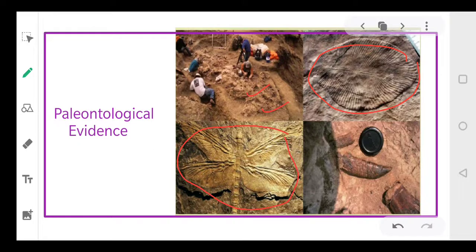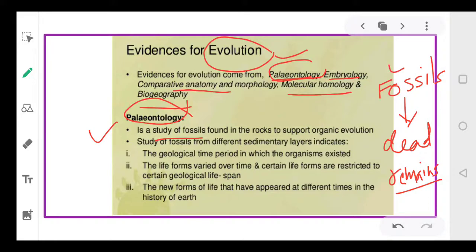See, it seems that of a dragonfly, isn't it? Like such. So these are all your fossils. They could be the impressions, they could be the bones, any leftover portion of the plant and animal which was buried into the surface of the earth will be acting as a fossil. So fossils are nothing but the dead remains of plants and animals that existed once, and after their death, they got buried inside the soil. So this study of fossils is called paleontology.